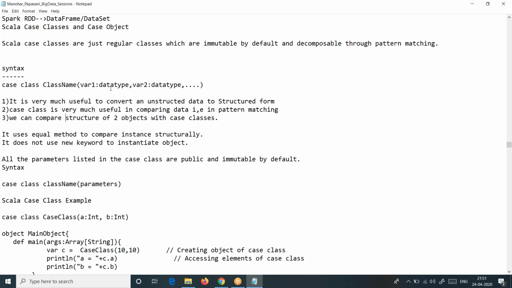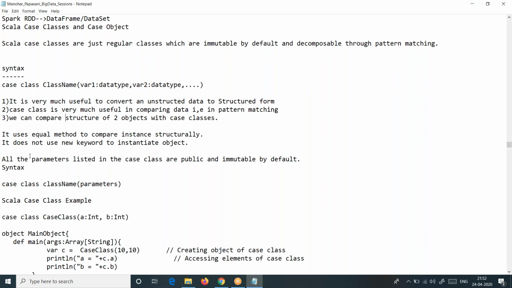Fourth, it is very useful in pattern matching to compare data, like we did with Option in the last session. Fifth, we can structurally compare data with case classes, and for that it uses a method called the equals method. We will see that with examples.